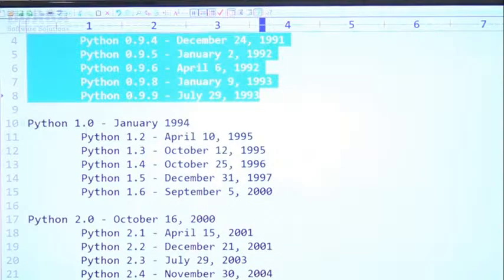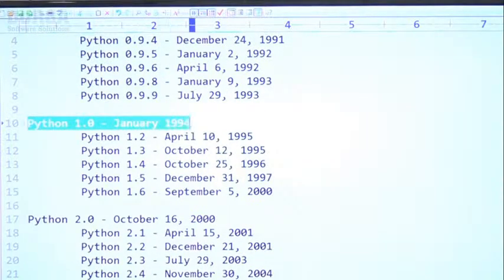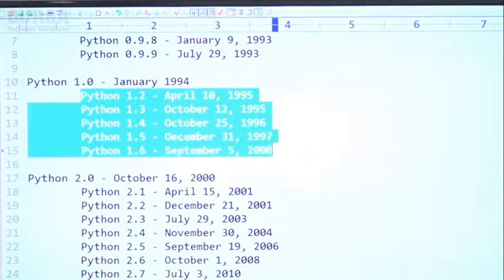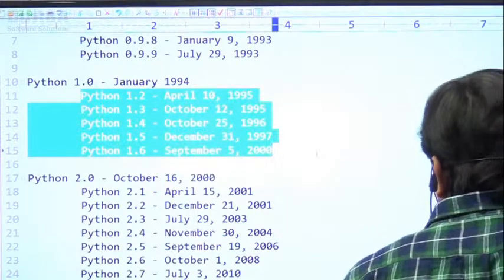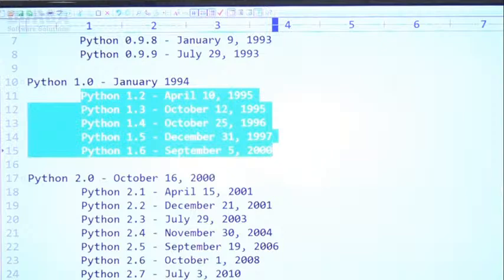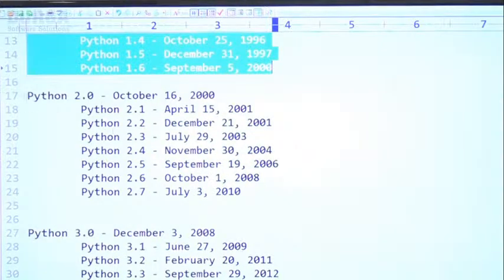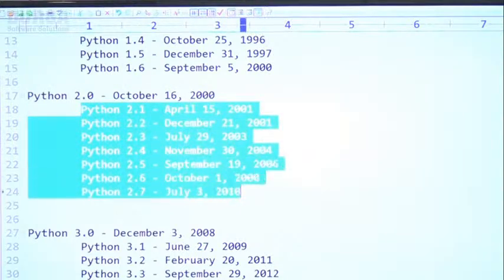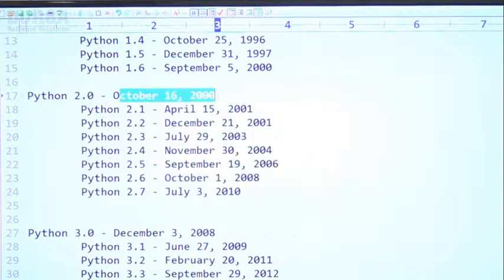Next, Python 1.0 came in January 1994. These are various subversions, right? 1.2, 1.3, 1.4, 1.5, 1.6. Similarly, Python 2.0 came October 16, 2000, then 2.1, 2.2, 2.3, 4, 5, 6, 7, like this, right? So this is the Py2K version, right?